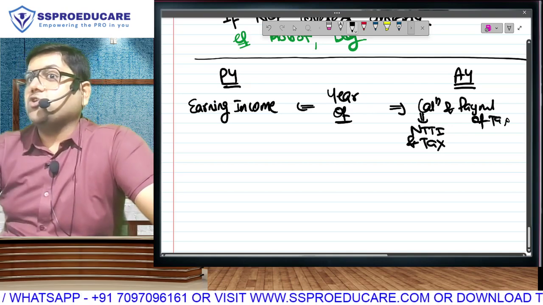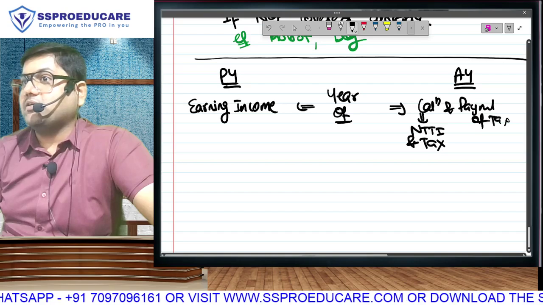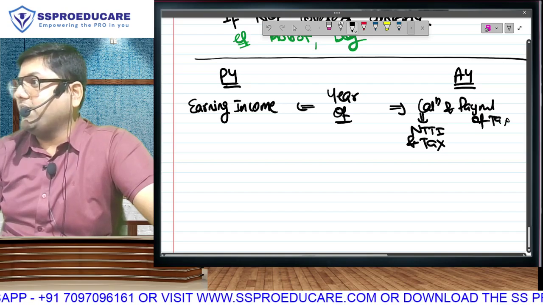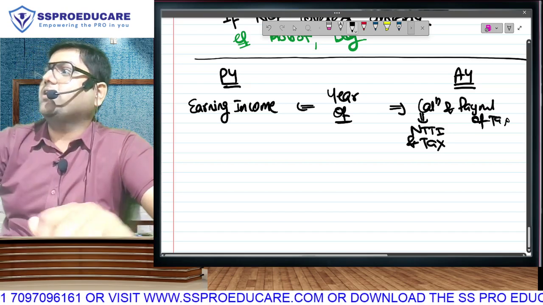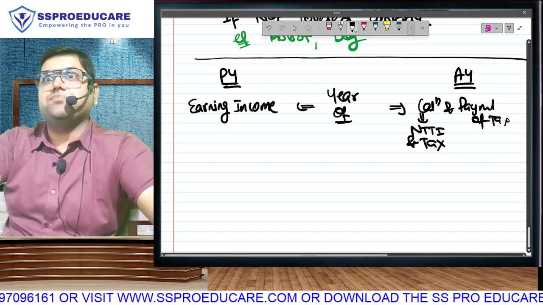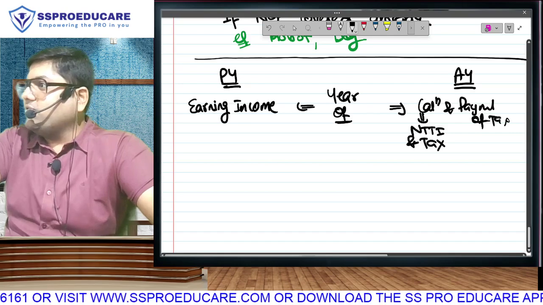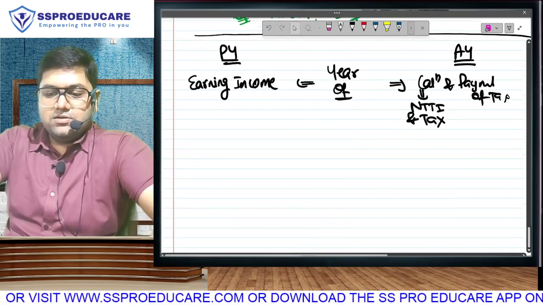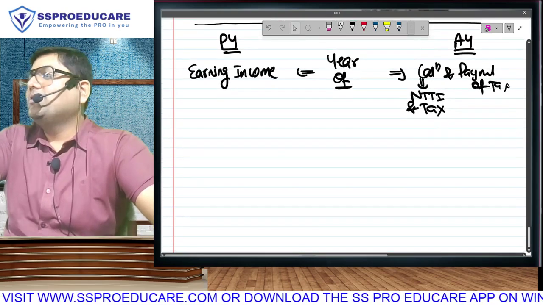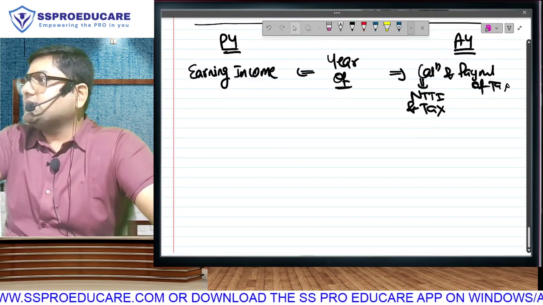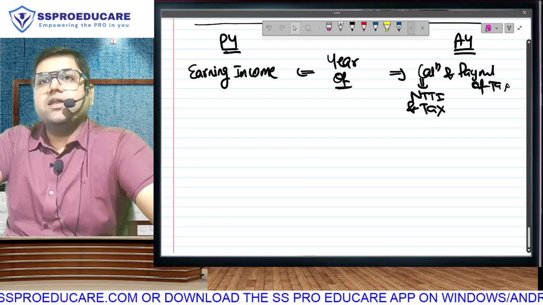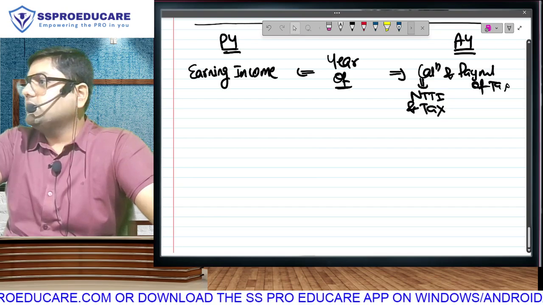This discussion also, if you go and have it in front of your parents who are chartered accountants, they already know the meaning of previous year and assessment year. So automatically they will get the feeling that slowly my child is learning something. Because till now they have assumed you are good for nothing, which is true. But start having this discussion. Year of earning income, previous year, very next year, assessment year.